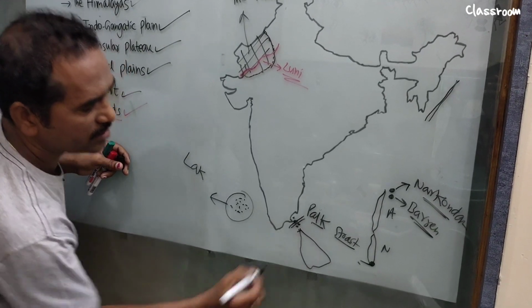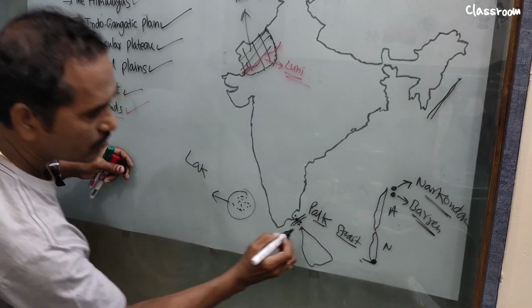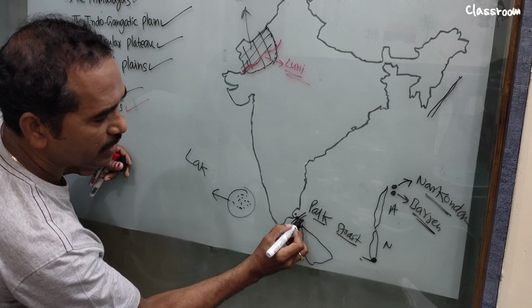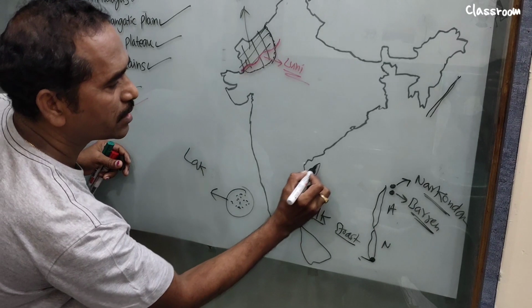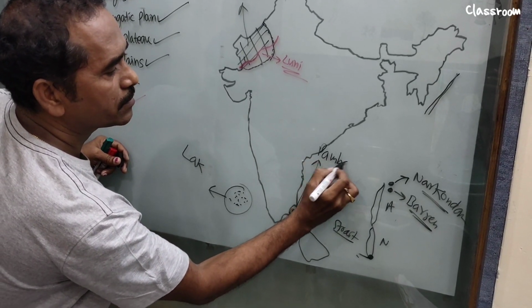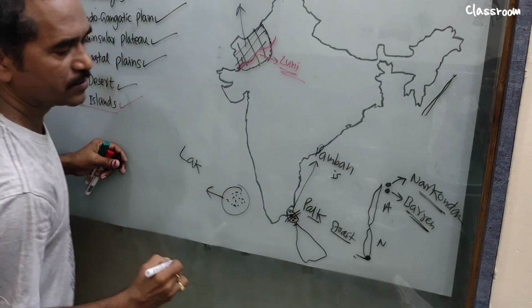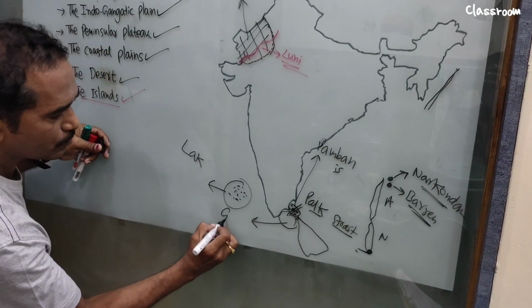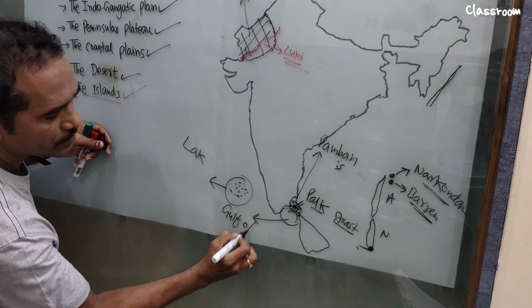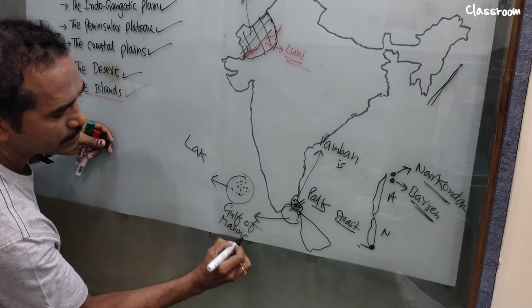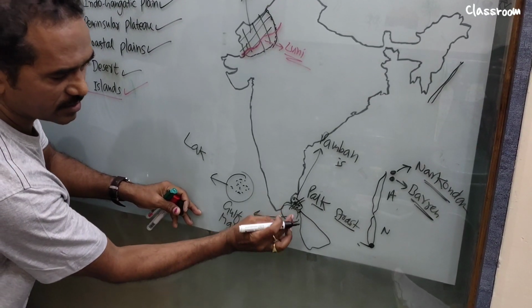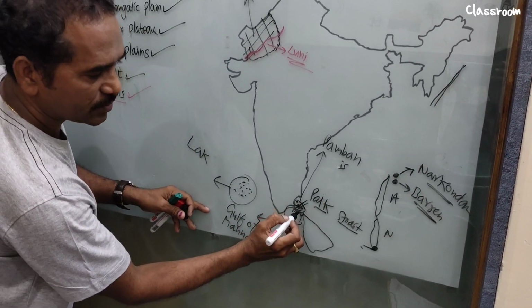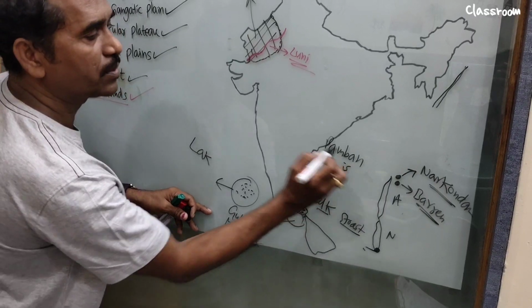What do we call these islands? Pamban Islands. Very good. These islands are called Pamban Islands. And this gulf is known as the Gulf of Mannar. Here this gulf is known as the Gulf of Mannar. The strait is known as the Palk Strait, and these very small islands are known as Pamban Islands.